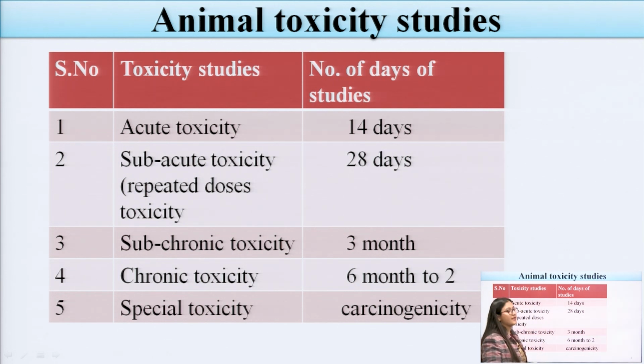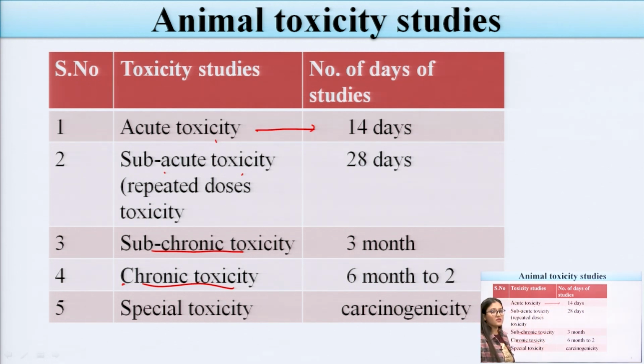Now, there are some animal toxicity studies. These toxicity studies are mainly subdivided into main categories: first, acute toxicity; second, subacute toxicity, which is also known as repeated dose toxicity; third, subchronic toxicity; fourth, chronic toxicity; and the fifth one is special toxicity. There will be a time period for each of these studies, the time span for which we have to do the toxicity study.